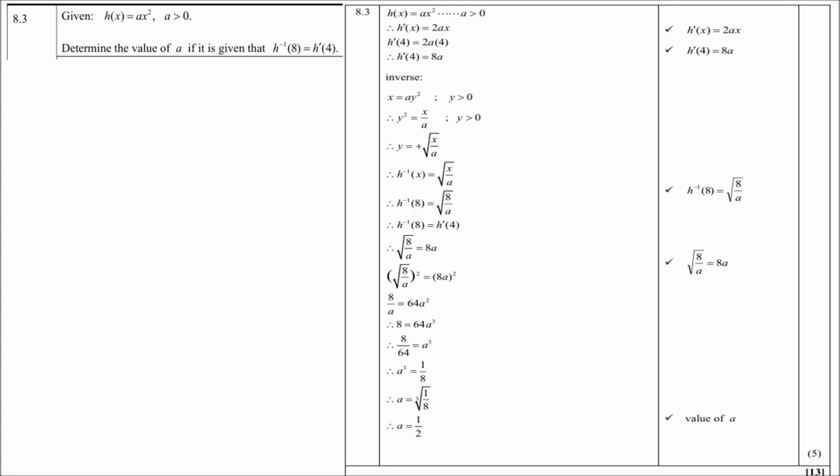Then the rest will be algebra. Square on both sides to get rid of the square root. Then you get 8a over 64a squared. Then, of course, try to make a the subject. And then you end up with a cubed equals 1/8. Then, of course, the cube root of 1/8 is a half.